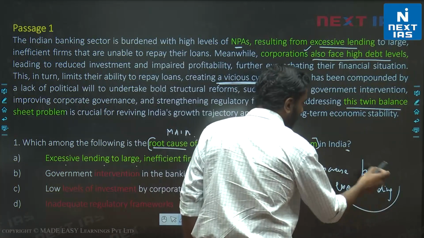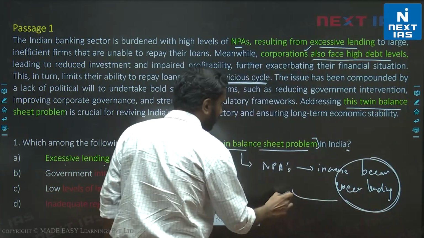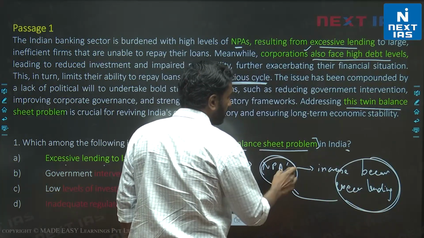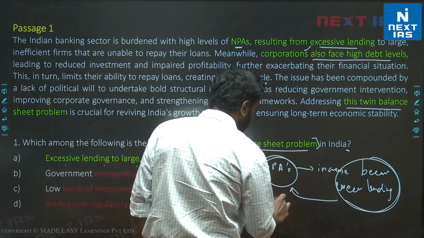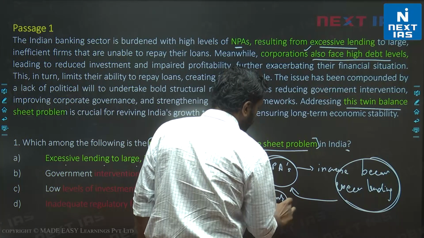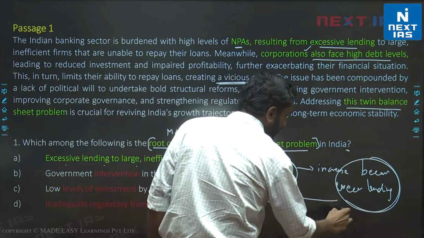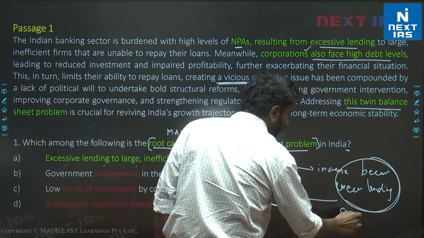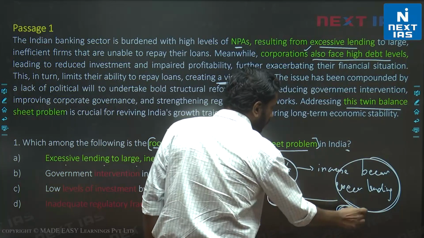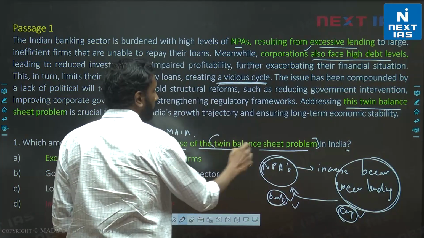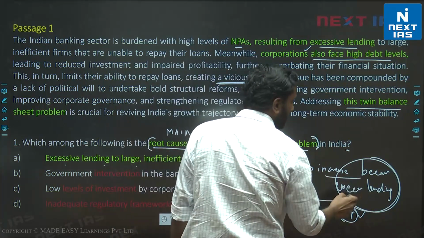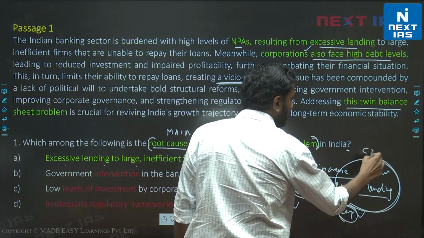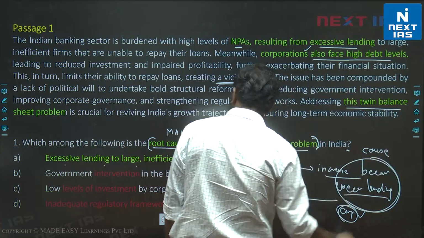This excessive lending leads to a rise in NPAs. The rise in NPAs leads to a balance sheet problem for banks, and this is a corporate balance sheet problem too. So both have a problem. This leads to a twin balance sheet problem, with excessive lending being the main cause.